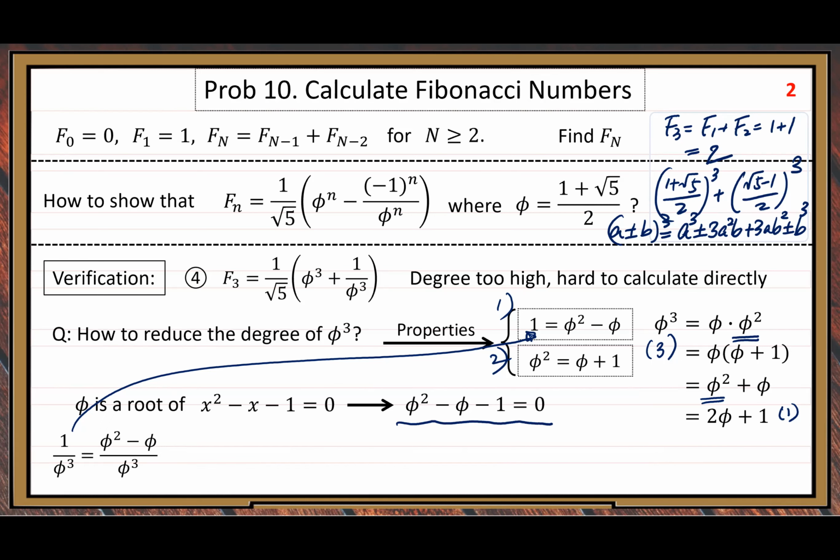They have a common factor phi. After cancellation, the numerator becomes phi minus 1, and the denominator becomes phi squared.